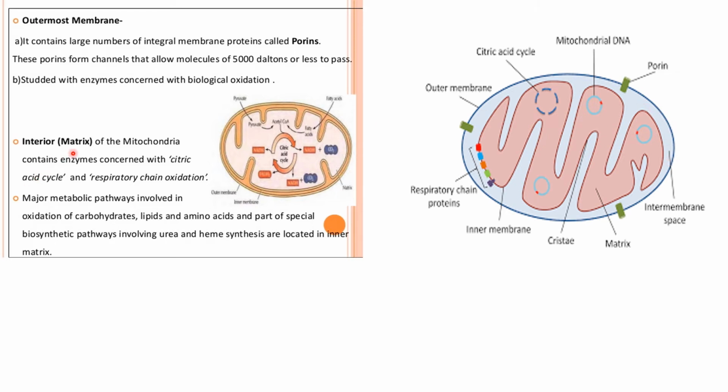Now let's see the interior, which is the matrix of the mitochondria. It contains enzymes which are concerned with the citric acid cycle and respiratory chain oxidation, that means the Krebs cycle, which leads to production of ATP. The major metabolic pathways involved in oxidation of carbohydrates, lipids, amino acids, and part of special biosynthetic pathways including urea and heme synthesis occur in the inner matrix. So in the inner matrix there are many processes which take place.